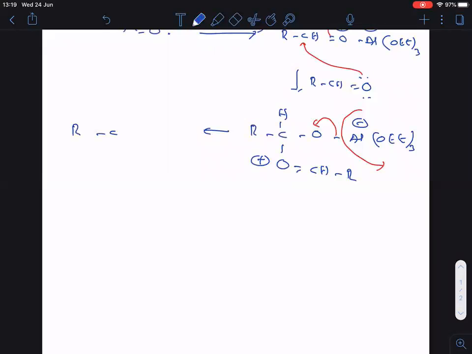R, C, H, with oxygen carrying the positive charge, now double bonded CHR, and here O minus. Followed up to here.